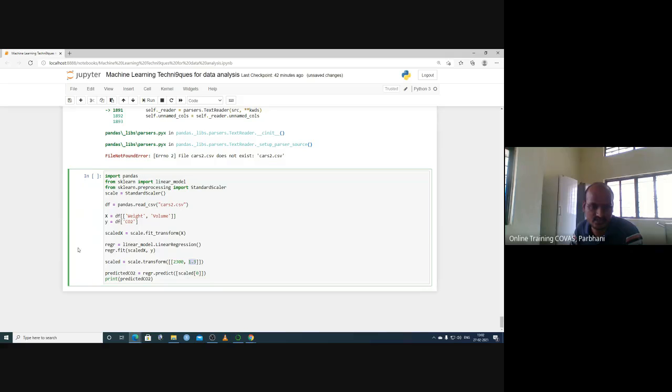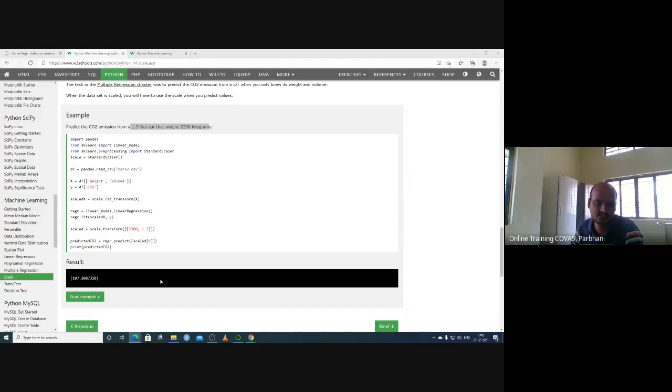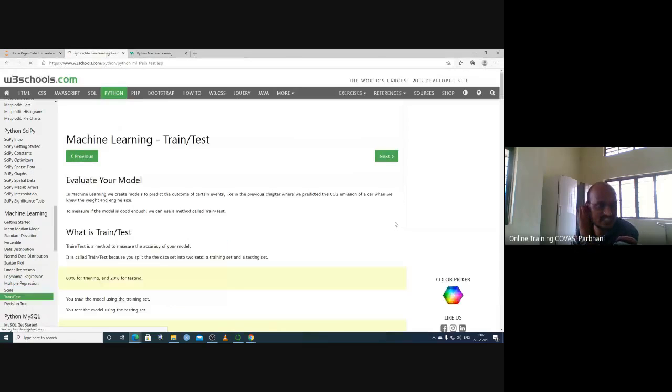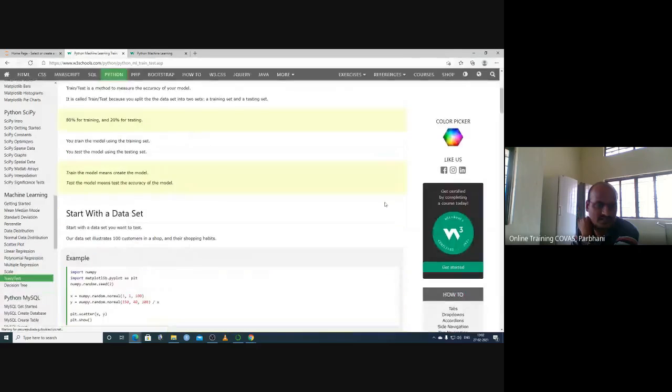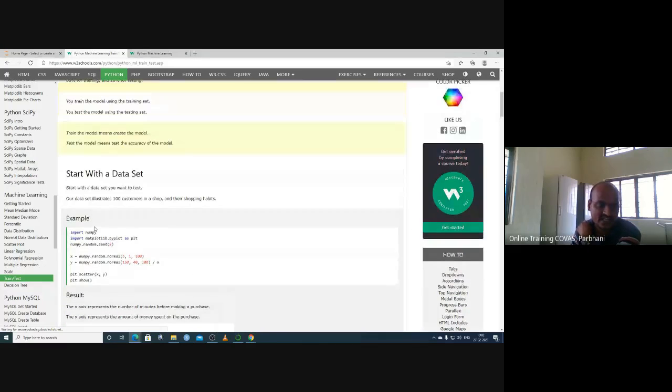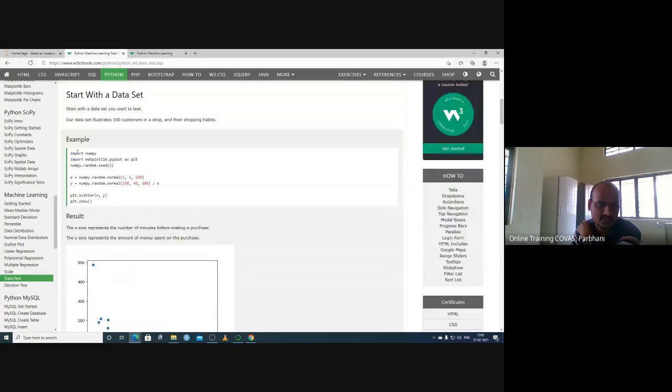So here you can predict the information. Basically, the purpose of this machine learning technique is that if you have prior information, based on that prior information you will get some knowledge about new data.